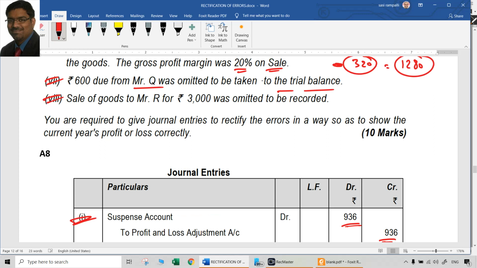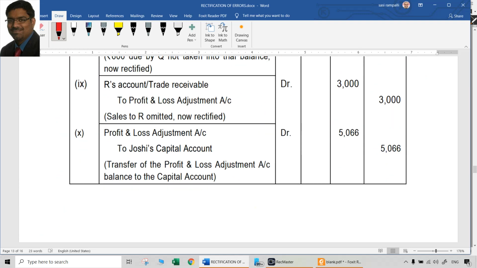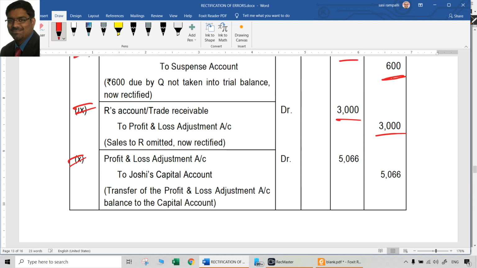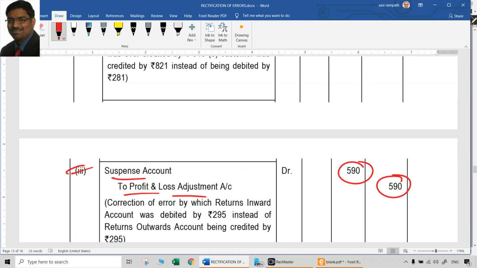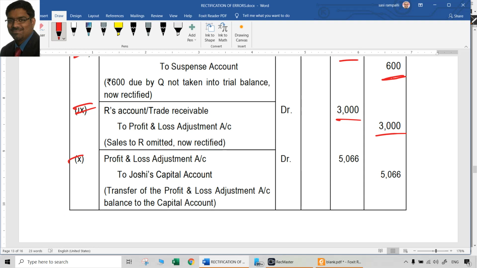8. Sale of goods to Mr. R for 3000 rupees was omitted to be recorded. Ideally the entry should have been R account debit to sales. But since we cannot use the sales account, R account debit to P&L adjustment account. So that should be the entry. Now one more entry you can pass without even being told separately: the P&L adjustment account balance you transfer to capital account. Whether it is debit or credit doesn't matter.